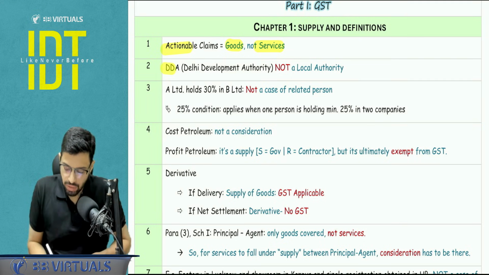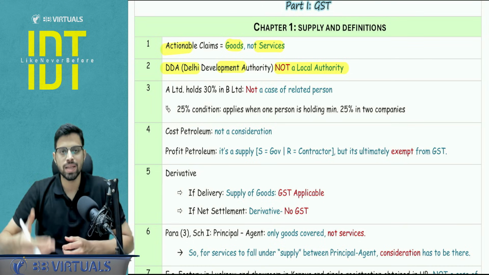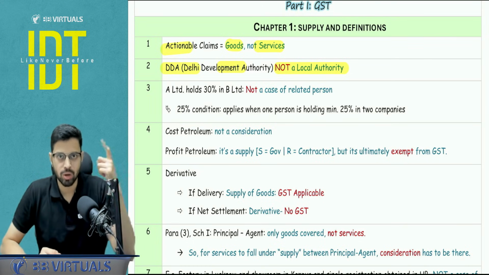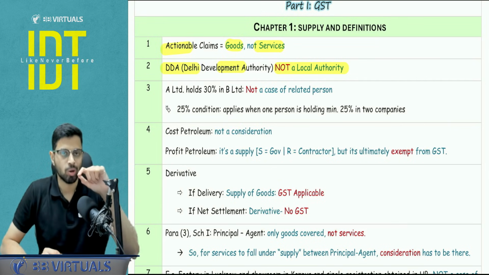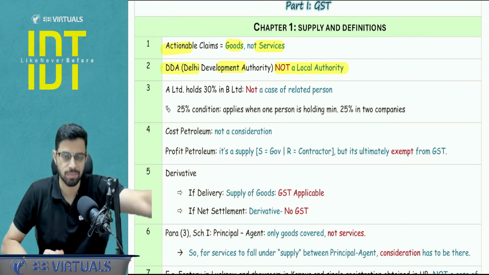Next, Delhi Development Authority was clarified to be not a local authority. Now, obviously, they are not going to test this as it is. Maybe they will be testing some form of an exemption with respect to the local authority, and there you need to make a note that DDA is not a local authority. So for any exemption available with respect to local authority, for DDA, you will not be giving the exemption.